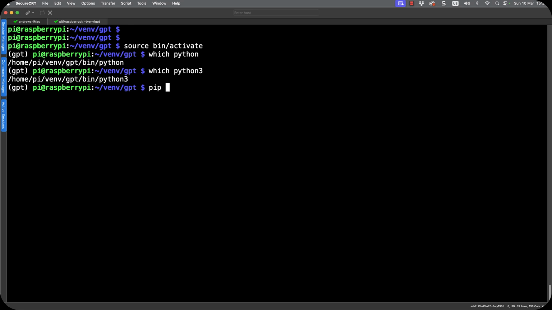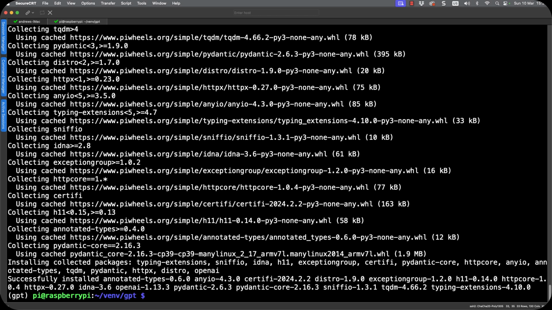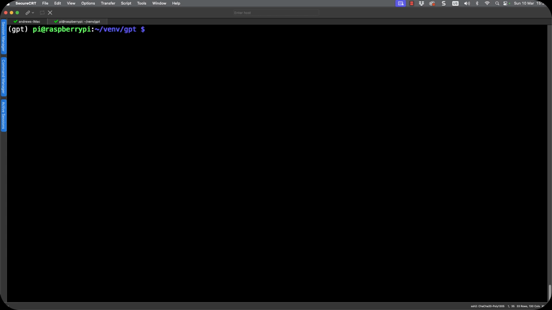Which is really good because the first thing I'm going to do now is install an extra module. But this is not being installed into my system libraries. This is being installed into this isolated environment, keeping my main Python clean and fresh. If I needed it all of the time, then of course I would go through and put it into the system libraries. Now, it might have taken a little bit of time to install, but I just cut out a little bit of it, but it's only a few moments.